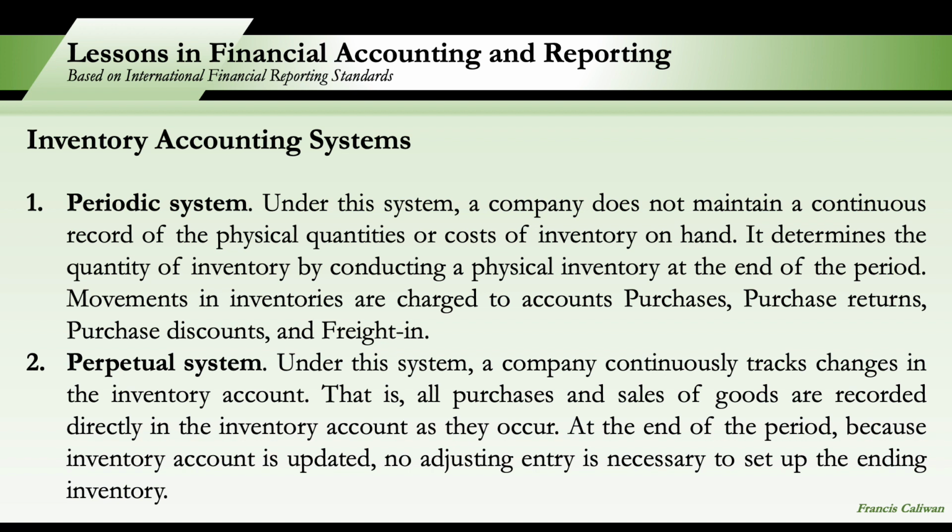So all movements in the inventory are charged to the inventory account, merchandise inventory account. And because of that, the inventory account is updated, and therefore, no adjusting entry at year end is necessary to set up the ending inventory.